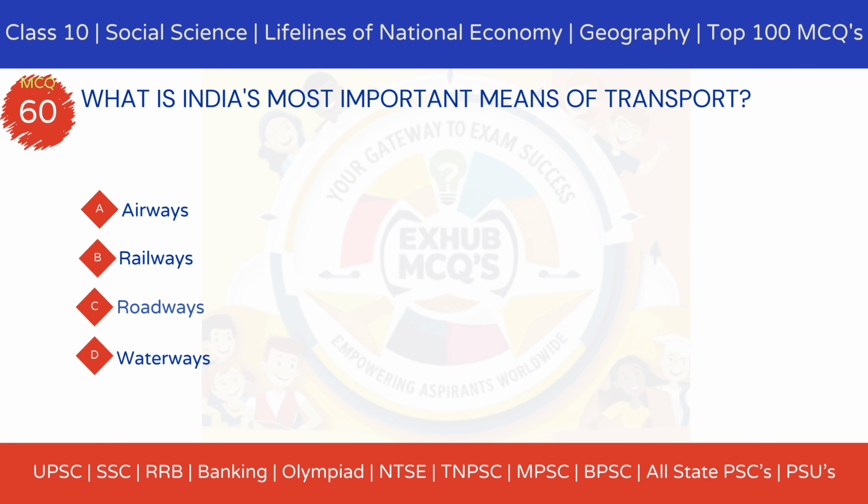MCQ 60. What is India's most important means of transport? Option A, airways. Option B, railways. Option C, roadways. Option D, waterways.